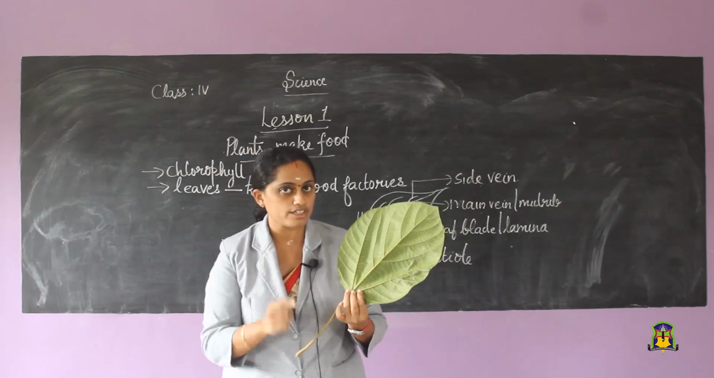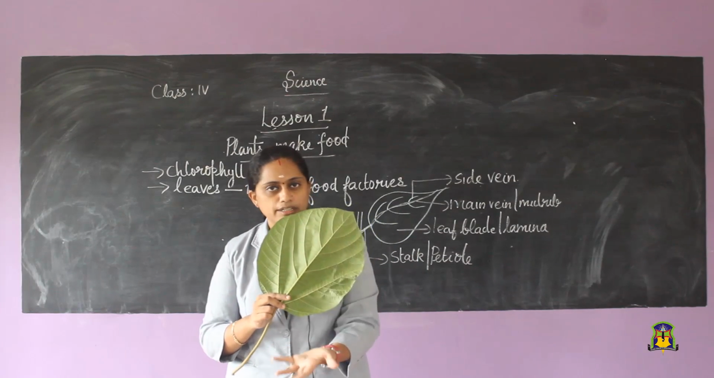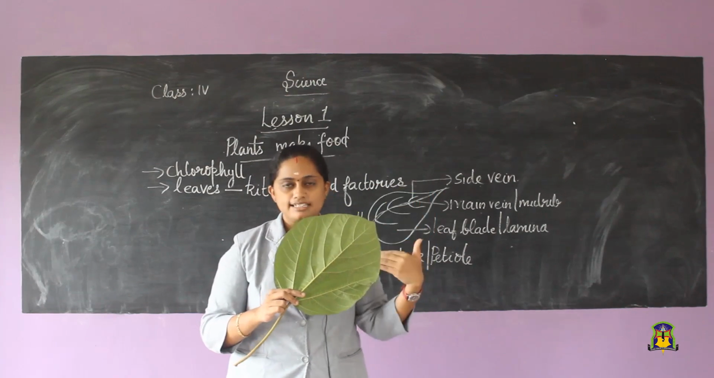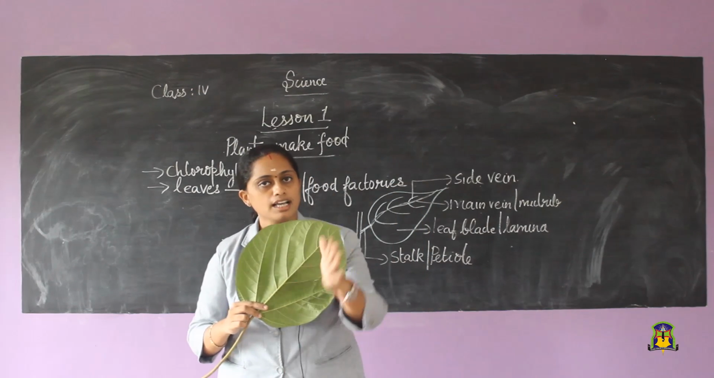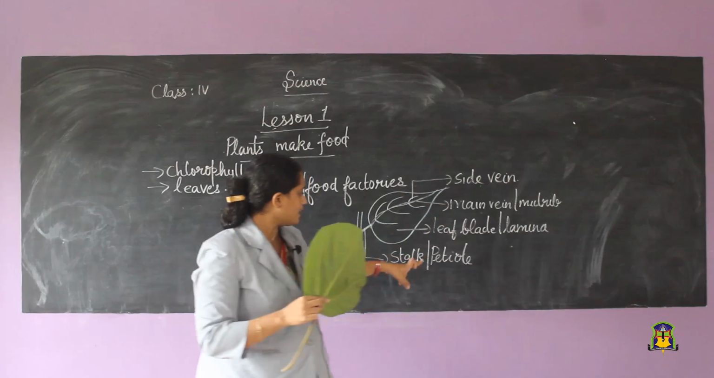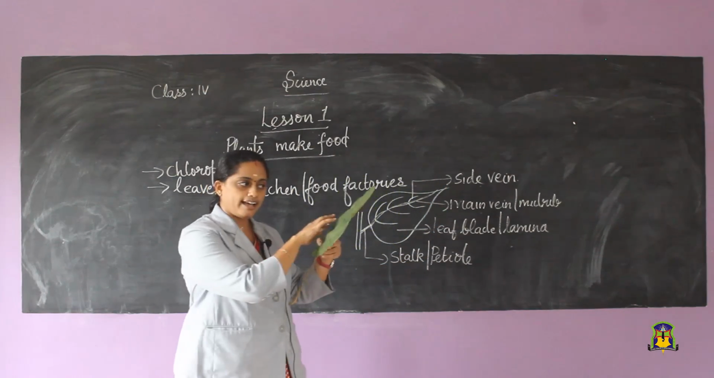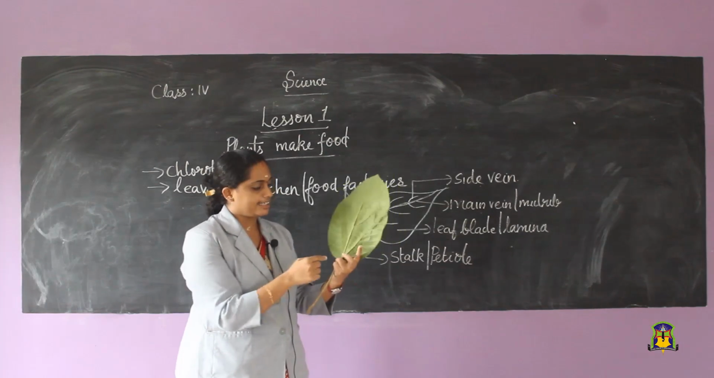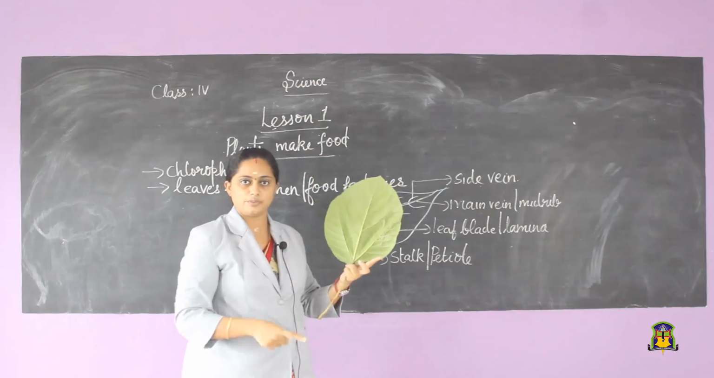So, did you understand what is the use of the side veins? Side veins will be taking water and minerals to the leaf and will be taking prepared food from the leaves to different parts of the plant. Clear about the four parts? Stalk or petiole. Then we have the leaf blade or lamina. Then we have the main vein or midrib. Then so many side veins.